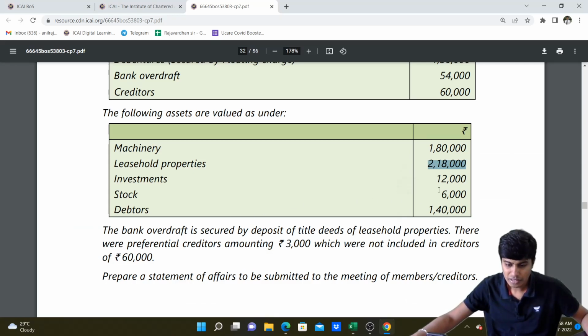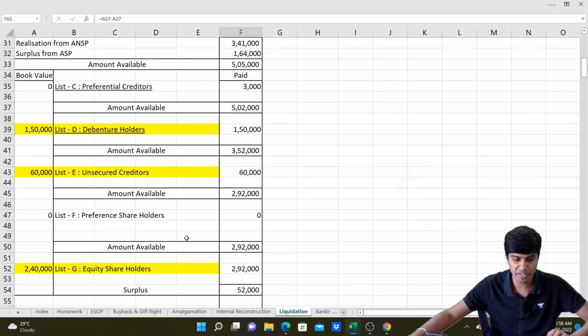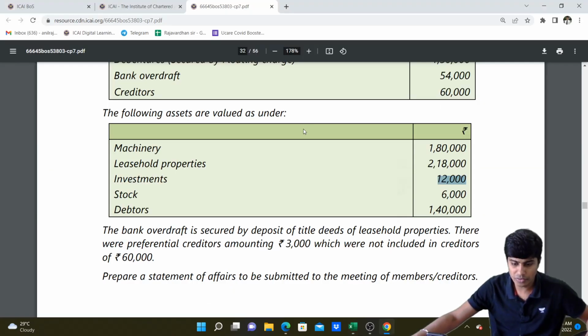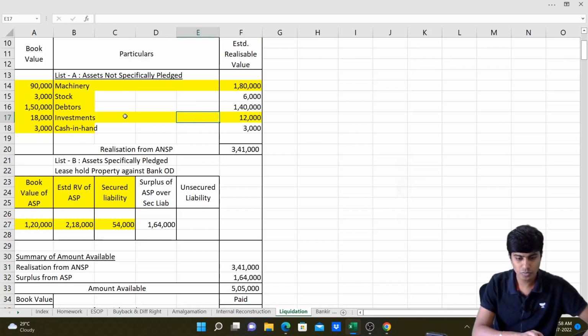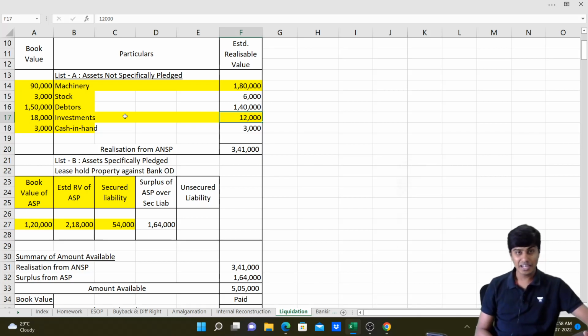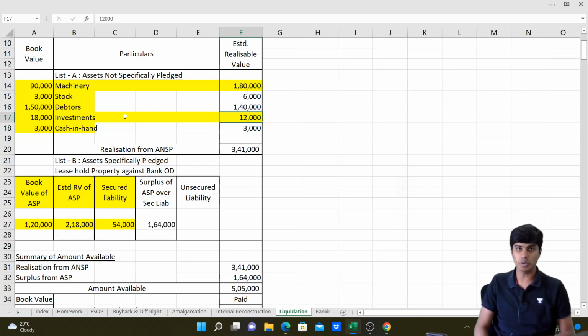What do we have after that? Then we sell investments 12,000. When we sell investments to the extent of 12,000, we would have to write it in list A, assets not specifically pledged. Come here, list A, investments. What value did you sell them at? 12,000. Now, what was the value of investments? 18,000. An investment of book value 18,000 is now sold for 12,000.